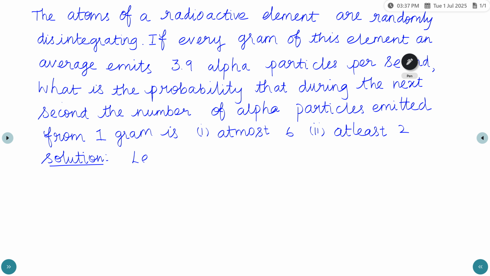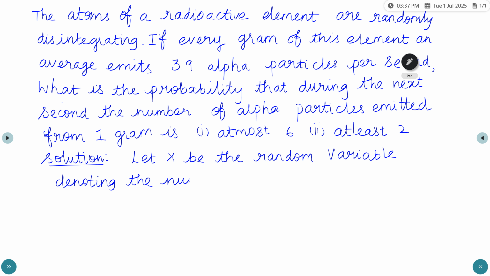we take it as, let X be the random variable denoting the number of radioactive element atoms.